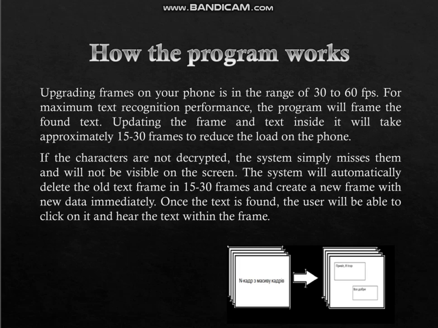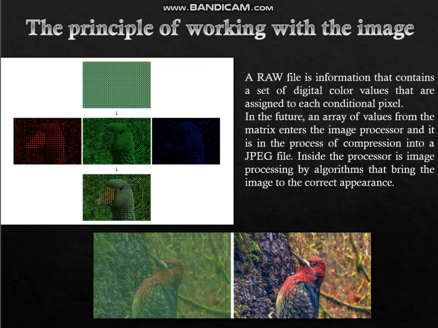If the characters are not recognized, the system simply missed them and they will not be visible on the screen. The system will automatically delete the old text frame in 15-30 frames and create a new frame with the new data immediately. Once the text is found, the user will be able to click on it and hear the text within the frame.